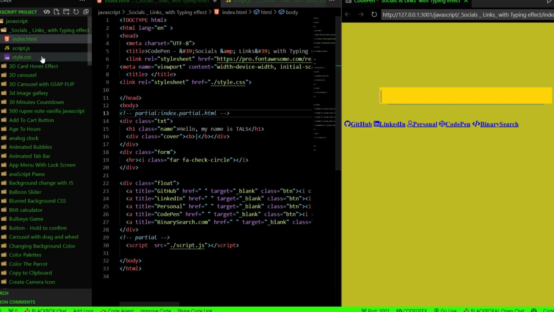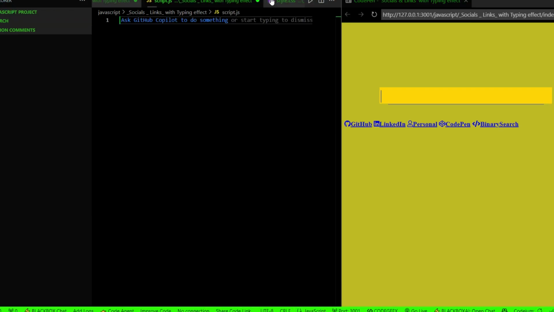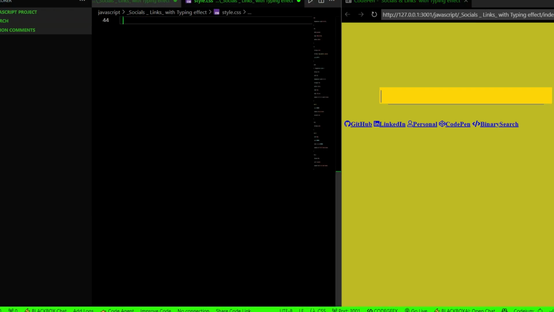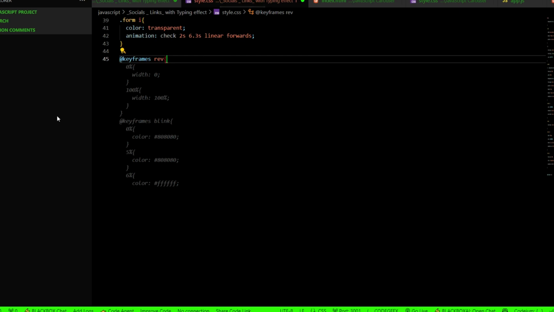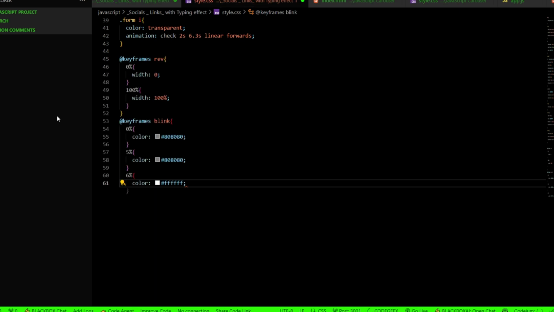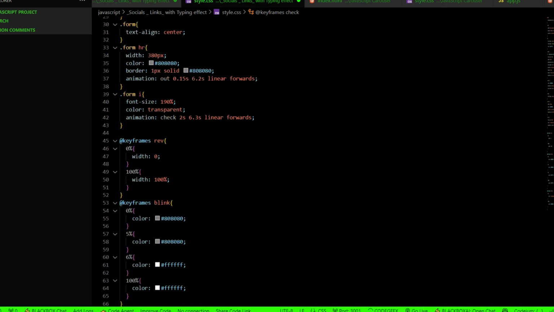Okay. CSS. Okay. Now close this. Enter. We are going to have keyframes, which is going to make our site responsive for all screen sizes. So these are the responsive keyframes.